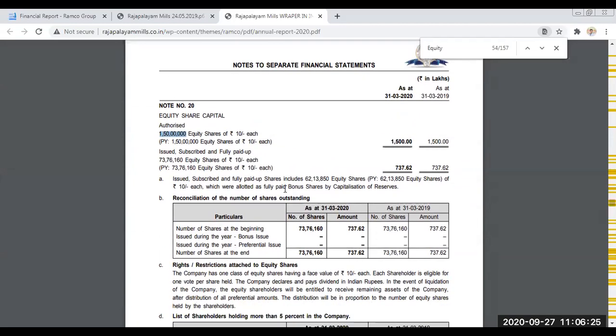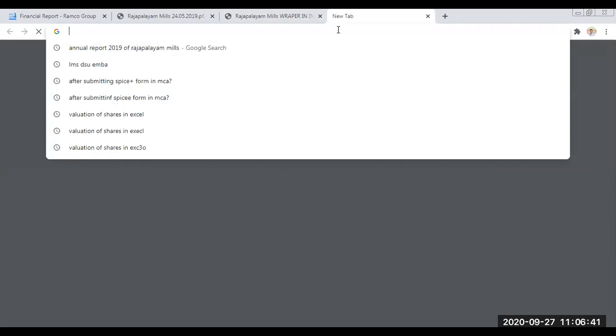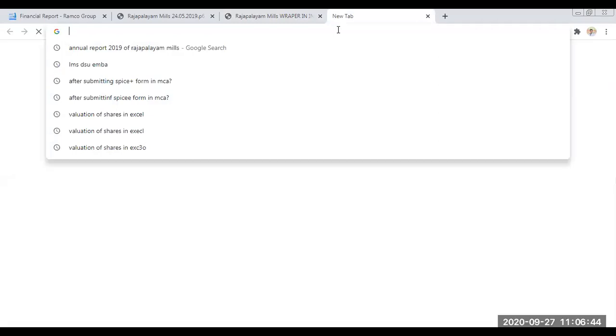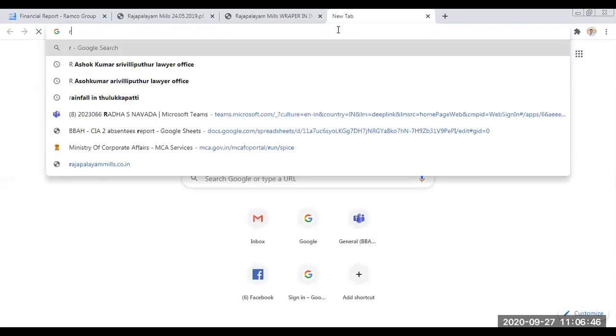And where can we find the market price of shares? Anybody? Market price you have to find only in the market. Yeah, on the stock exchange we can find. Which company's market price do you want? Reliance and Maruti. Which one? Reliance. I don't have any company called Reliance. Is there any company by the name Reliance? Okay, you can search for Maruti Suzuki.